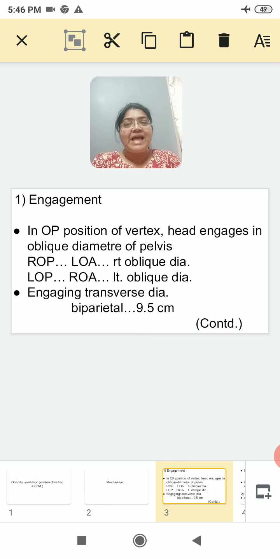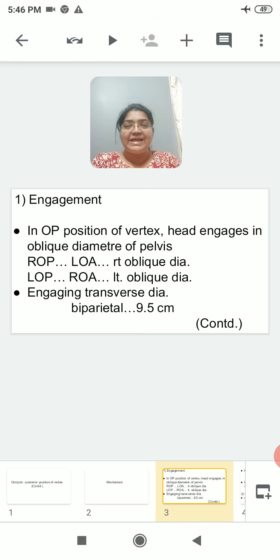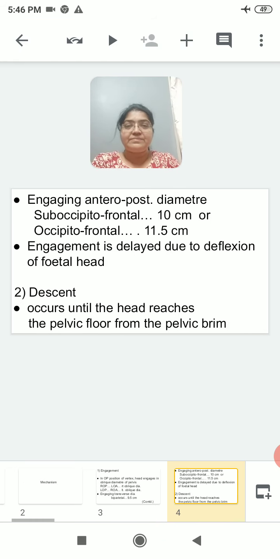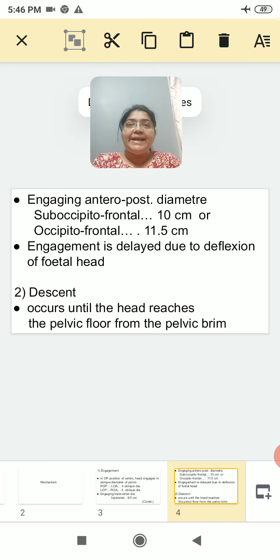Engaging transverse diameter is biparietal. Its length is 9.5 centimeter. Engaging antero-posterior diameter is suboccipito-frontal. Its length is 10 cm or it may be occipito-frontal, that is 11.5 cm long.